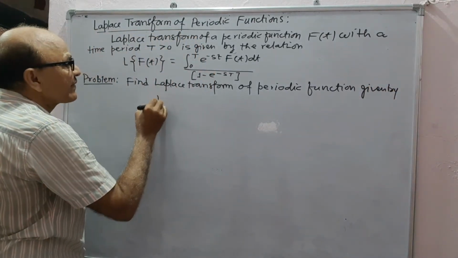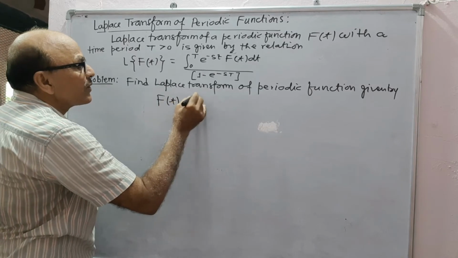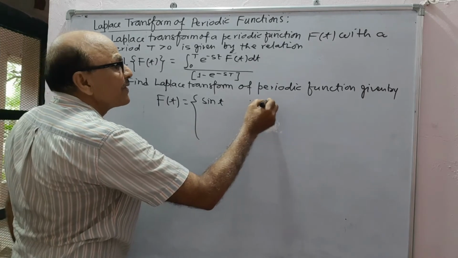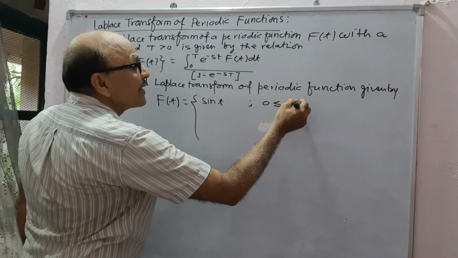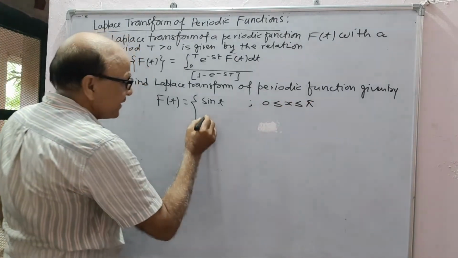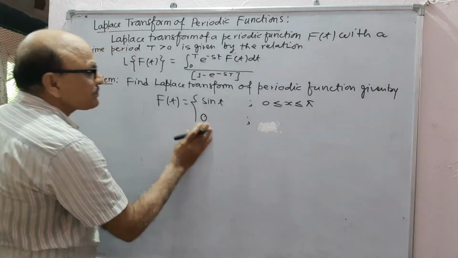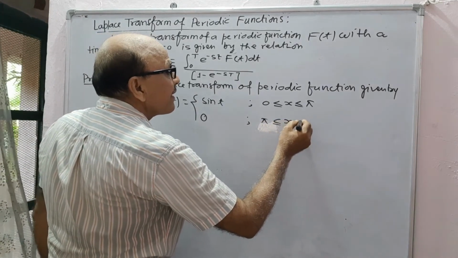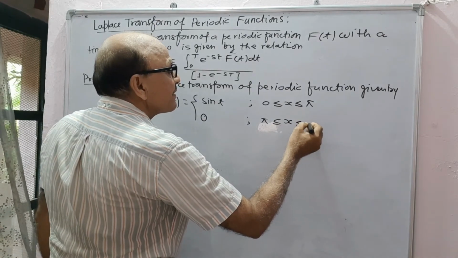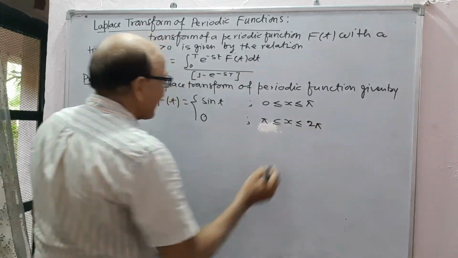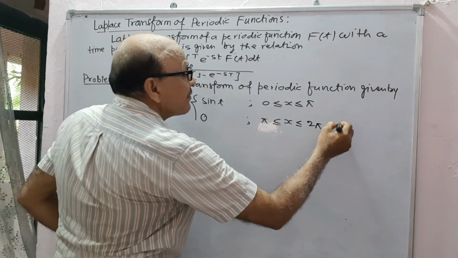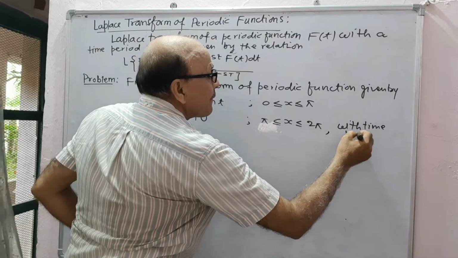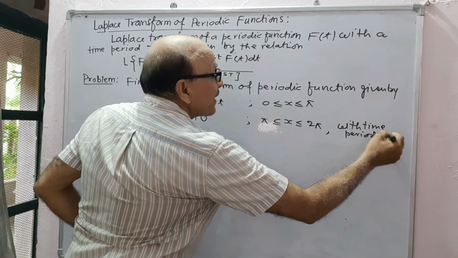The given periodic function is F(t) equal to sin t for 0 less than or equal to t less than or equal to pi, and its value is 0 from pi to 2 pi, that is, pi less than t less than or equal to 2 pi, with the time period 2 pi.